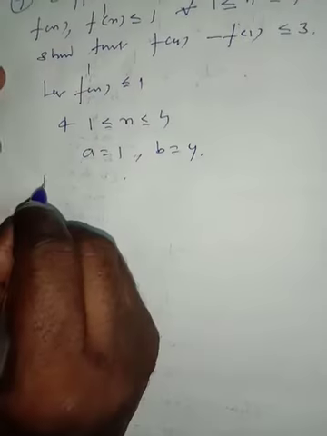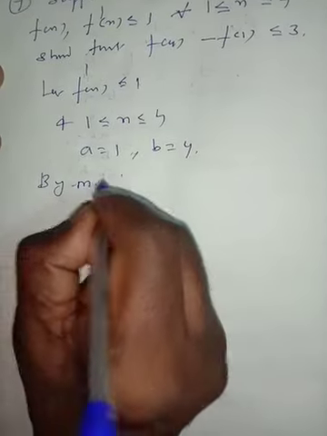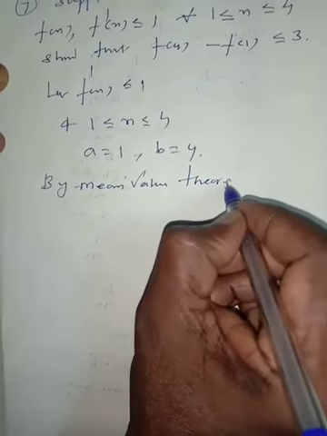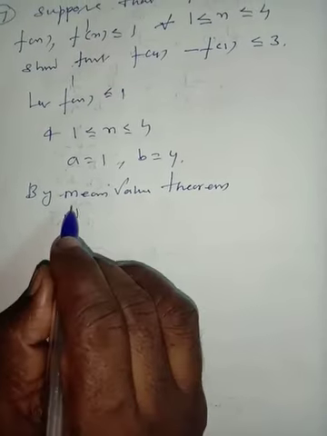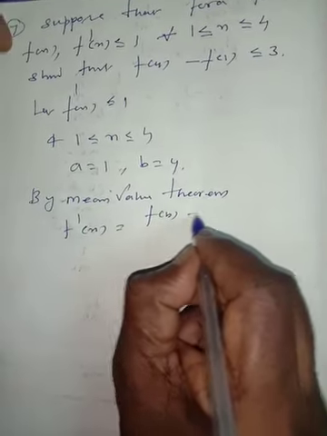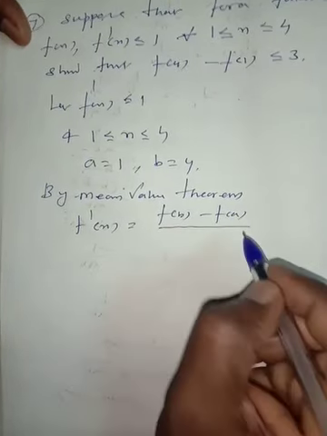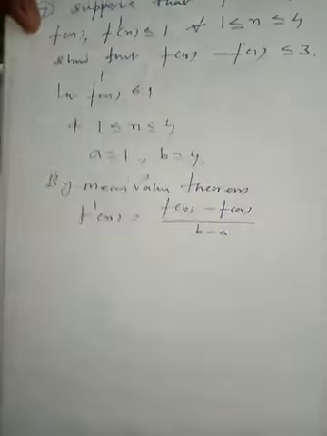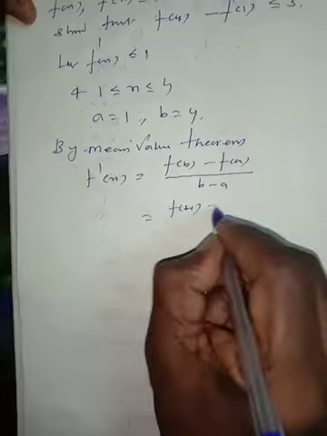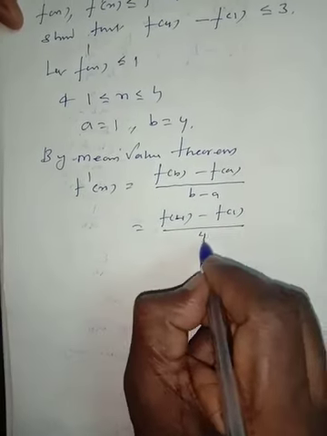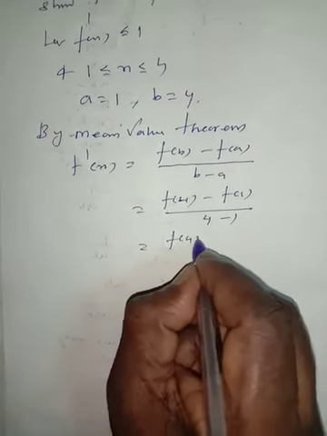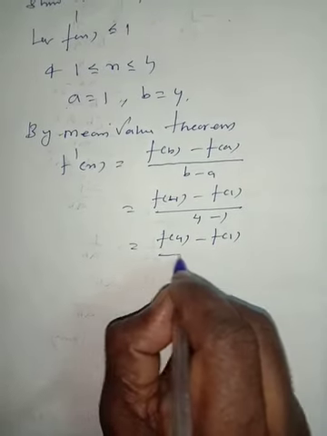By LMT, by mean value theorem, f dash of x is equal to f of b minus f of a divided by b minus a, which is f of 4 minus f of 1 divided by 4 minus 1, which is f of 4 minus f of 1 divided by 3.